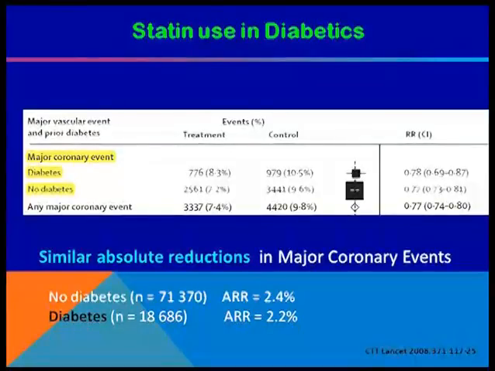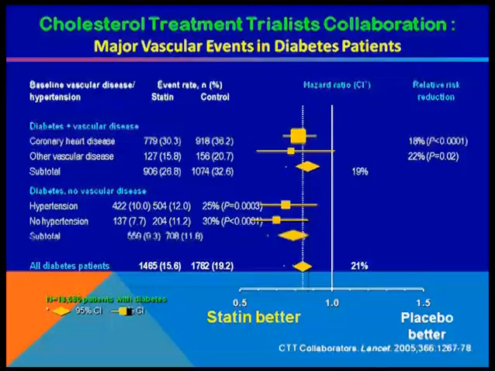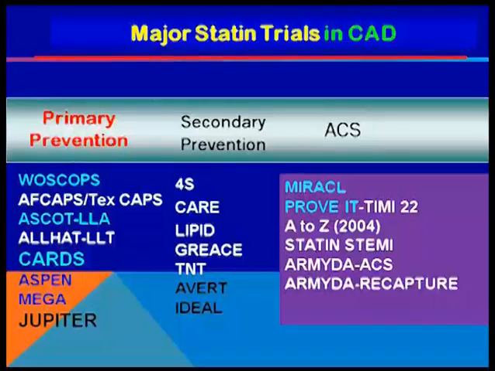Now, again a very important trial, the CTT collaborators, was published in Lancet, and here also we can see there is a favor towards statin as far as cardiovascular events are concerned. Now, major statin trials: primary prevention, WOSCOPS, we have ASCOT-LLA, we have CARDS, and then JUPITER, and a number of other studies; secondary prevention, 4S, CARE, LIPID. All these trials have shown that when a patient is given statins, there is a significant reduction in cardiovascular events as well as mortality.